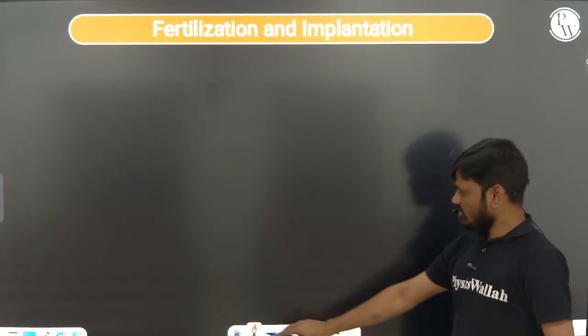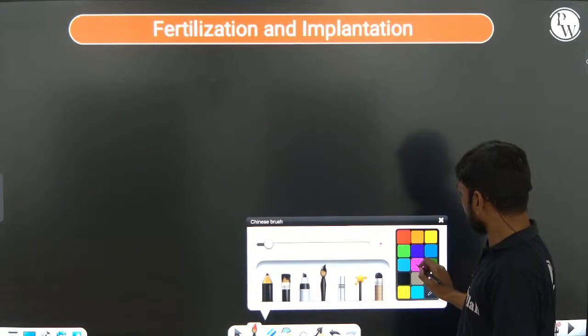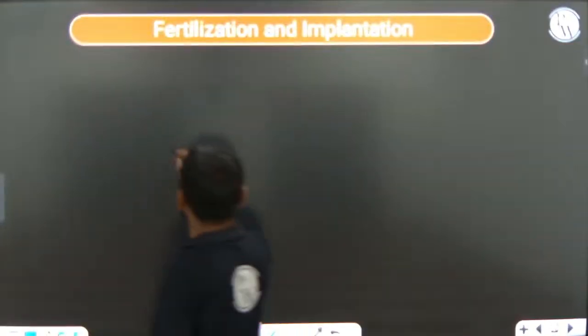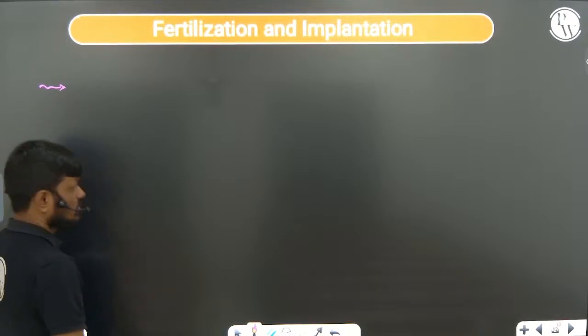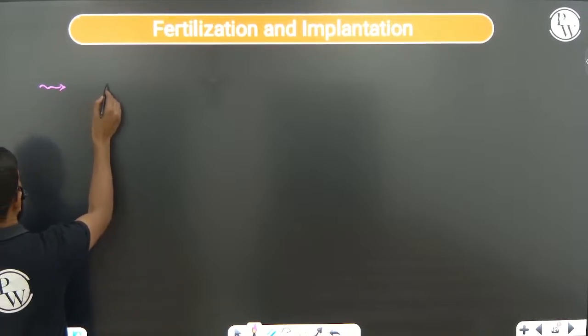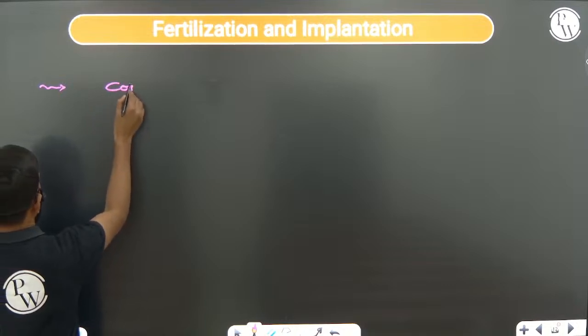Right? Next, fertilization and implantation. Okay, so the male partner inseminates semen in the vaginal cavity or female reproductive tract during the coitus or copulation time.